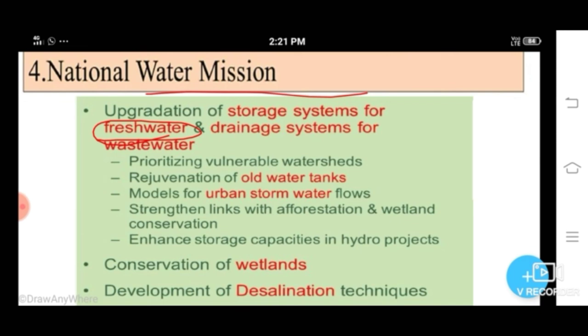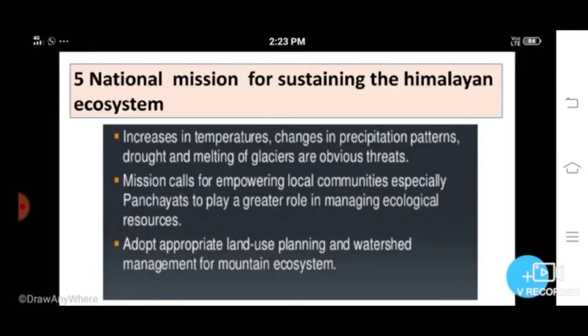Next one, the National Mission for Sustaining the Himalayan Ecosystem. The Himalaya is very important for India from the climate change point of view. The objective of this mission is to develop sustainable national capacity to continuously assess the health status of the Himalayan ecosystem.